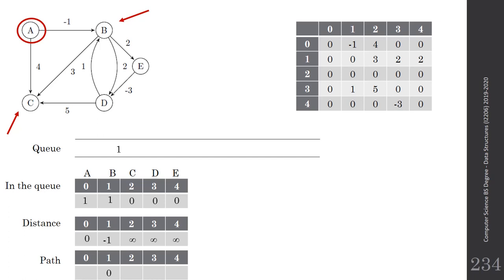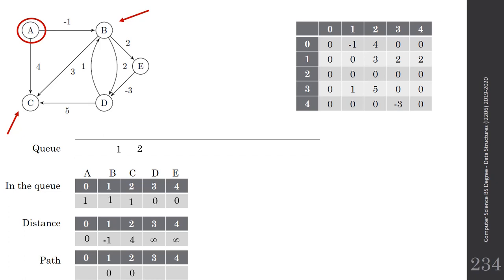Now we move to C, because we're still checking the neighbors of A. In C, again, I will calculate the distance. It's equal to 0 plus 4. 4 is far less than plus infinity, so I will update the distance. I will place it in the queue, update the in-the-queue array, and update the path, which again passes from 0. So now we have covered all the neighbors of A. We have finished A, and we will loop again.